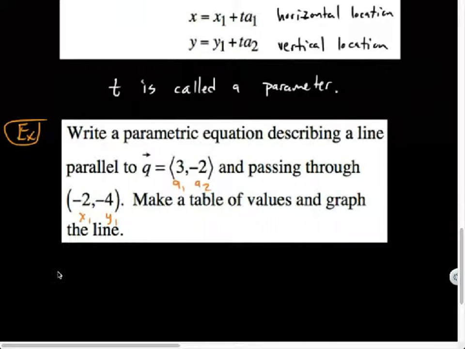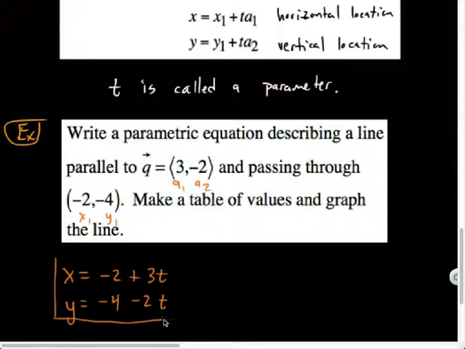So I'll have x equals x1, which is -2, plus t times 3, or I'll just write that as 3t. And then the y equation starts at a location of -4 and will be moving down 2 units for every time t. T seconds, t minutes, t eons, whatever we decide t was. So those would be my equations.